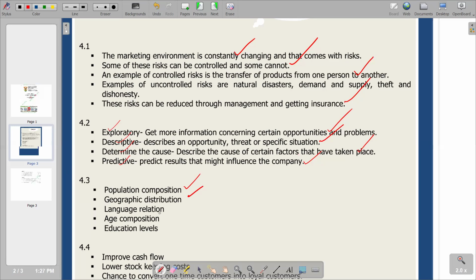Then we've got age composition. With age composition, we are saying the number of people in the same age groups in a population. So we can just give a range of maybe 10 to 35 years. What are the number of people that are there? And then 35 to maybe 50. What are the number of people that are there? It describes age composition. Then we also have education levels. Obviously, we know how we can give demarcations in terms of education levels. We can talk about those with high school certificates, those with diplomas, those with higher national diplomas, those with first degrees, etc. So basically, this is the scenario that we have in terms of our 4.3.